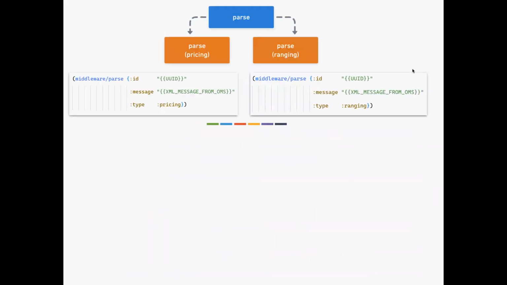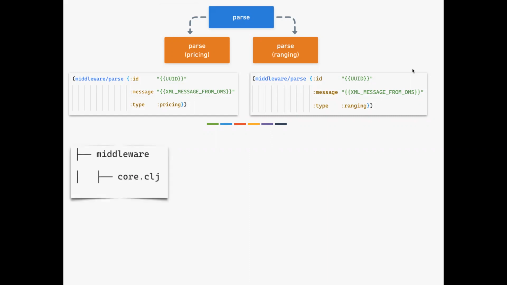The implementation. The new color code here is the orange one. Orange one says a specific implementation of a polymorphic function. Think of like an interface and an implementation. So we have a parse function, and on the left side what we have is a parse function implemented for pricing. On the right side we have a parse function implemented for ranging. And so that's the functionality.